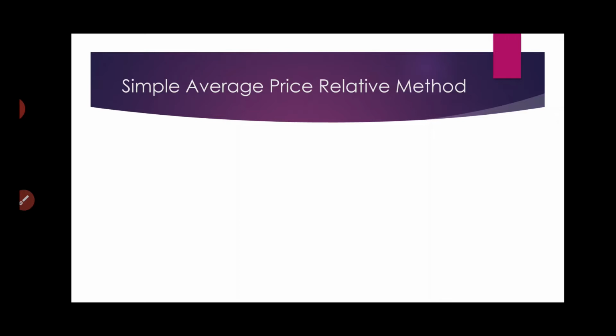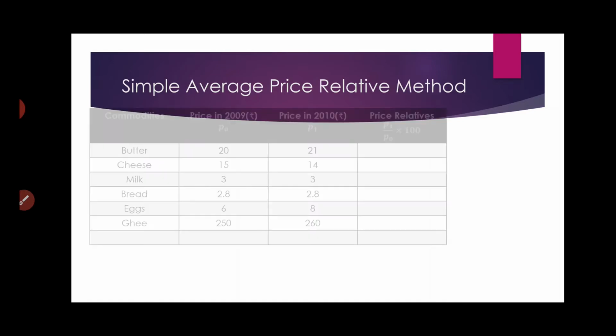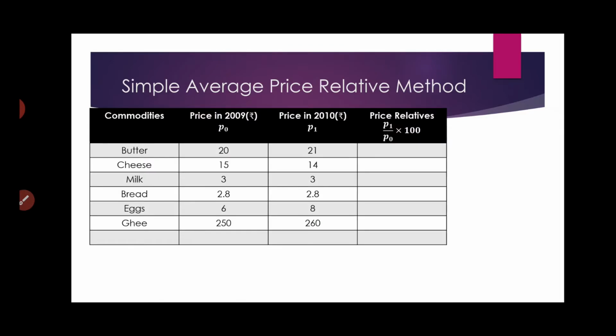Of all these commodities. Let me prepare the same table, but there will be a few extra columns which we will require. First we prepare the table with the commodities, the base price and the current price, and then we calculate the price relatives. So we will have one extra column which we call price relative. In the price relative column, we calculate the individual price index.